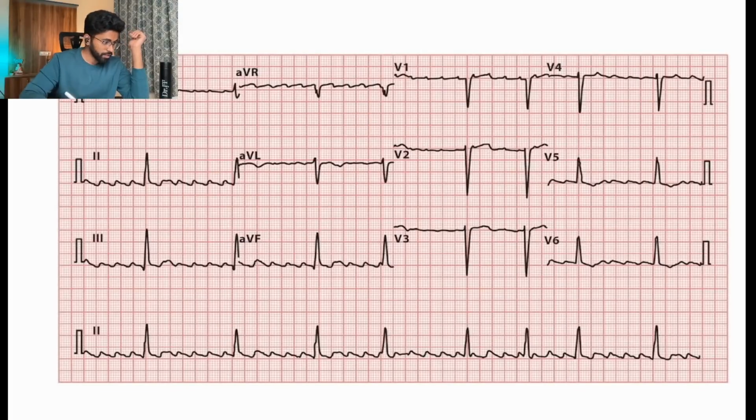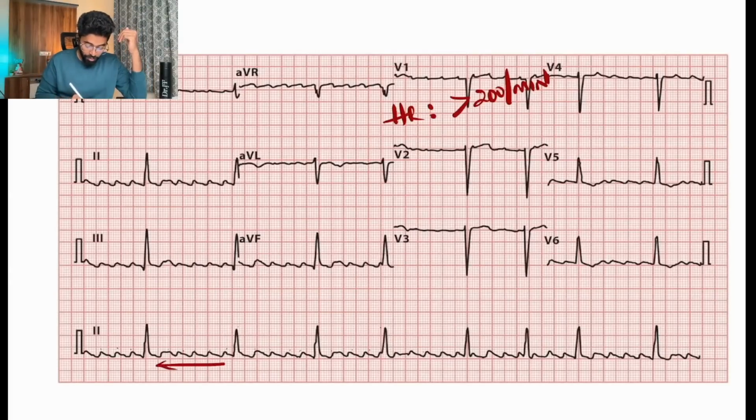Right, the next ECG we can look into is a different kind of ECG where we can calculate the heart rate, but it is quite difficult. Right, 1, 2, 3, 4, 5, 6, 7, 8, 9, 10, 11, 12, 13, 14, 15, 16, 17, 18, 19, 20. So it is more than 200 per minute. It is very difficult to calculate the heart rate in this one because we can't differentiate what is P wave, what is QRS. Are the tall waves only the QRS? We can't differentiate.